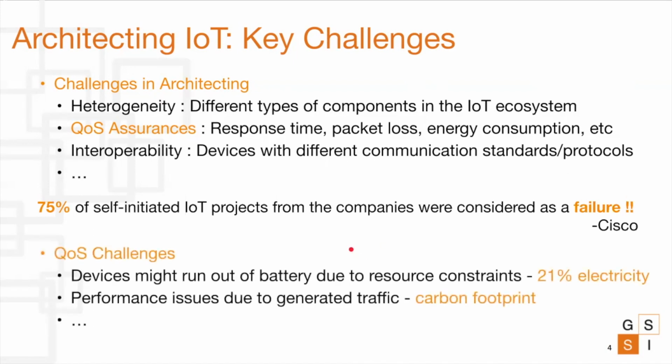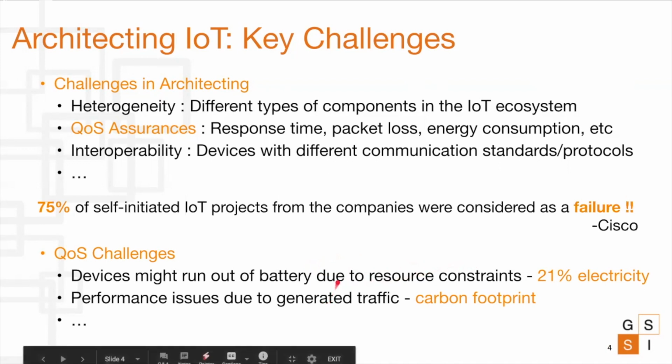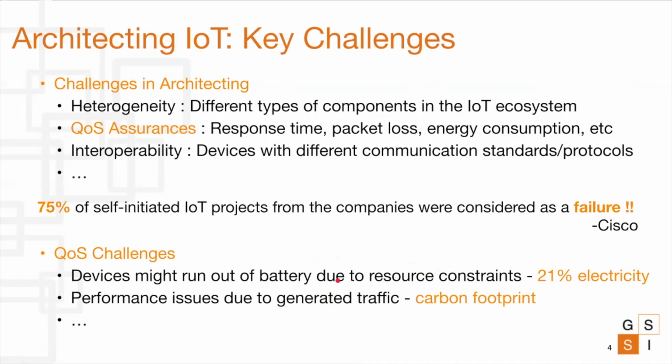Two such important quality of service challenges in IoT, which we focus on in this paper, are related to energy consumption and data traffic. Devices might run out of battery due to resource constraints. IoT devices are expected to consume around 21% of world's electricity in the near future. The amount of traffic generated can also impact the overall performance, and this has a big impact as well on the global carbon footprint. And this is shown as per the latest studies. So ensuring energy efficient systems with optimized data usage is of utmost importance.